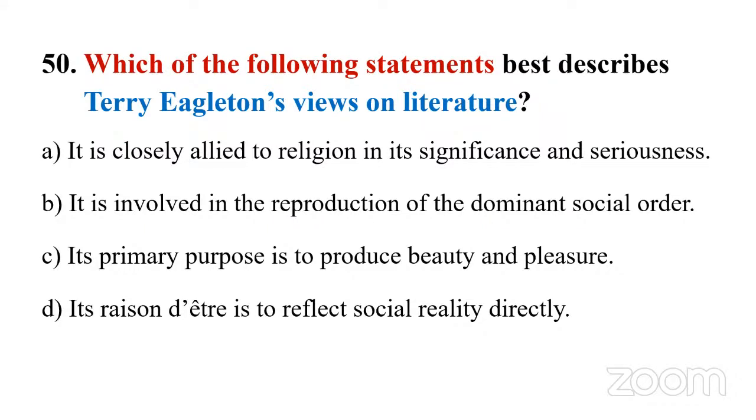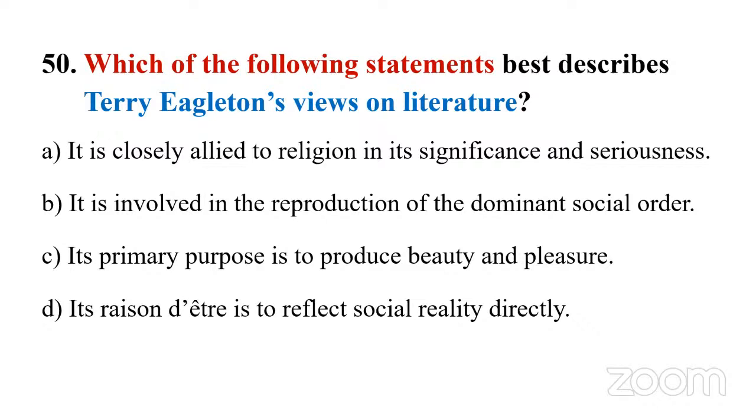Which of the following statements best describes Terry Eagleton's views on literature? Fine. So I told you a clue, something with Marxism, right? Keep this in mind, then let's go. Option A, it is closely allied to religion in its significance and seriousness. Do you think literature is closely allied to only religion?